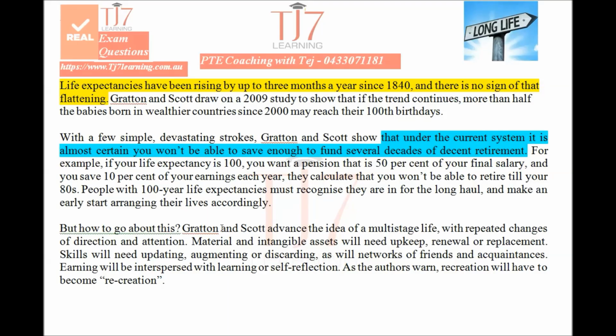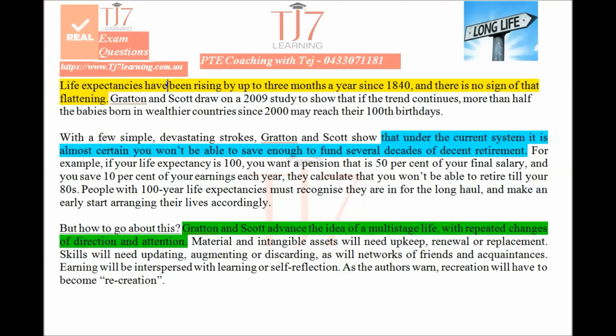The author will normally, through the example, clarify the point he or she wants to raise. Remember, we are writing a summary, we don't have to worry about that. And here is the solution. These two researchers, this is the solution they are proposing. Okay, so we have one main point, and then a bit more information, and here comes the solution. So how do we go about this summary?